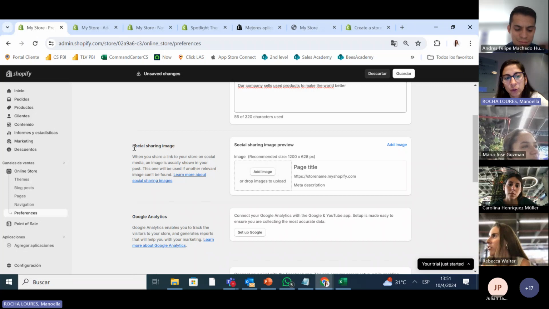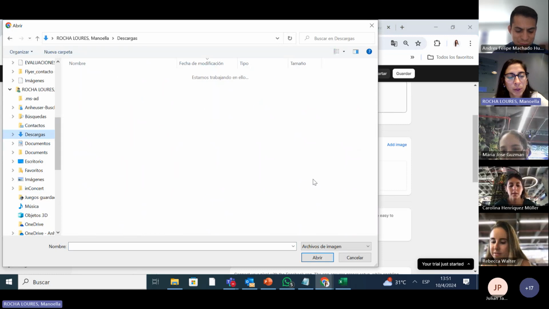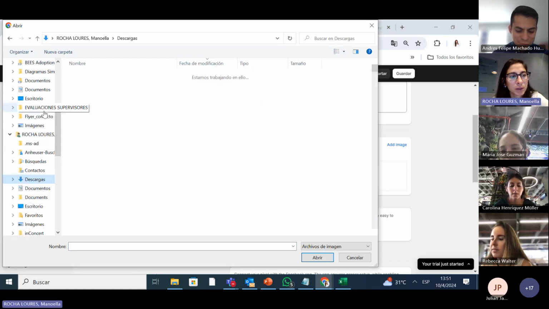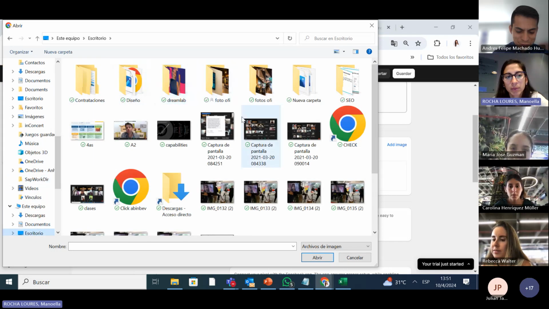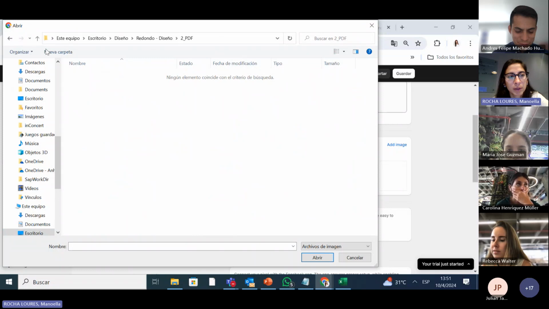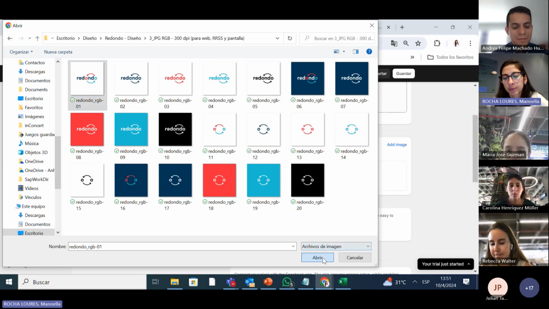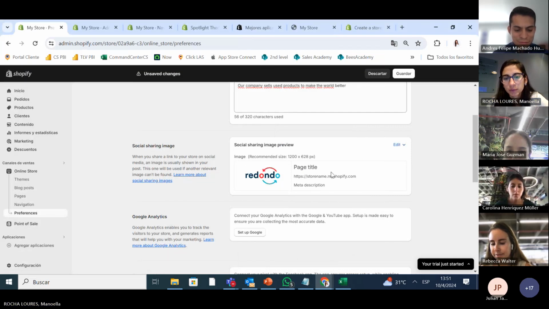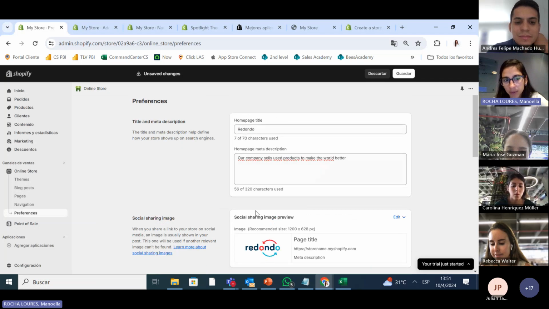So let's go here first. Social sharing image. We're going to add an image of Redondo because this is how people are going to see us. Dreamlab diseño Redondo. We're going to add the PDF. Okay, this is the logo. So let's edit, and this is the image. The page title is going to take this, and the description is going to take from here.